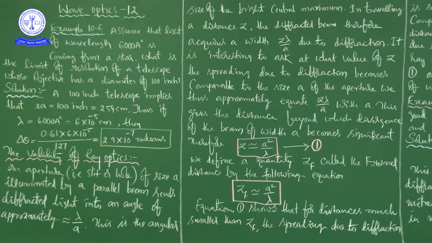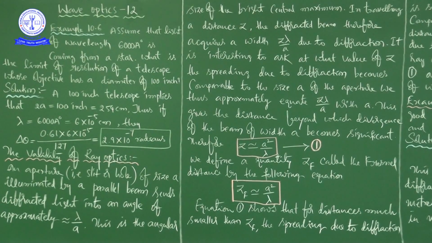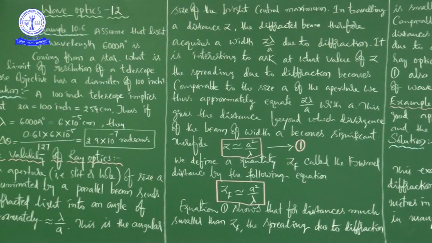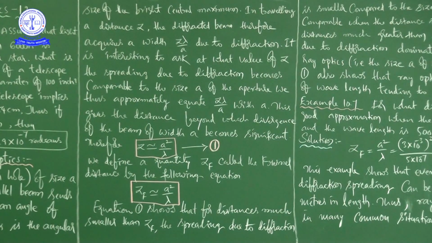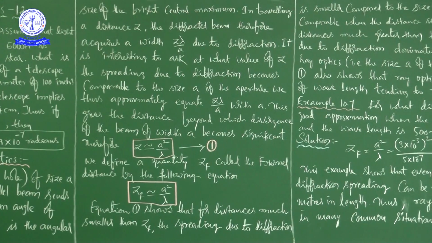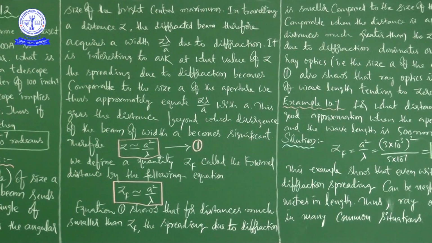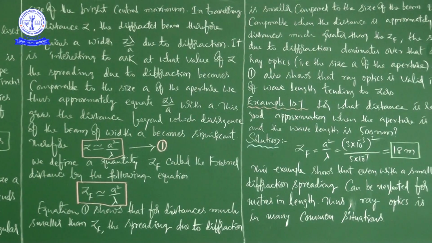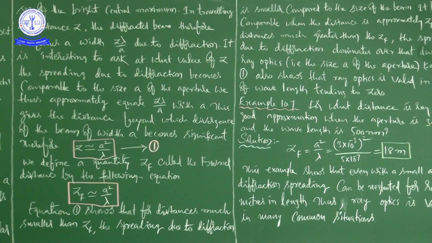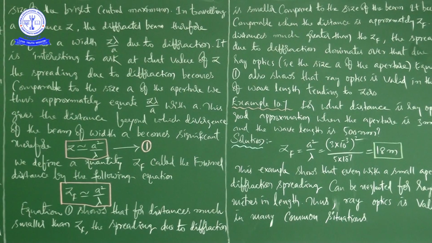It is very interesting to ask at what value of z the spreading due to diffraction becomes comparable to the size a of the aperture. When I am explaining this situation, you have to keep in mind yesterday's picture that I drew. That is important for us, because at what distance the light travels before getting the diffraction matters.